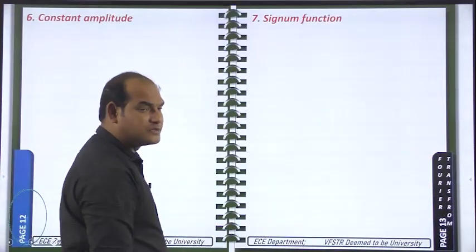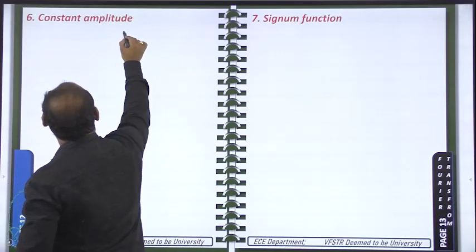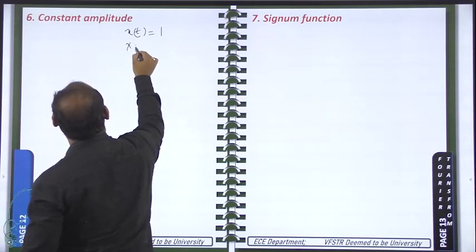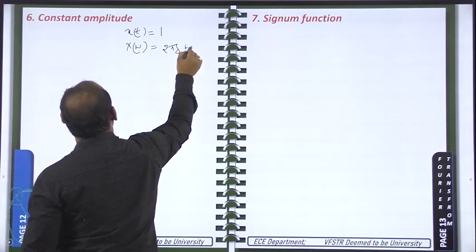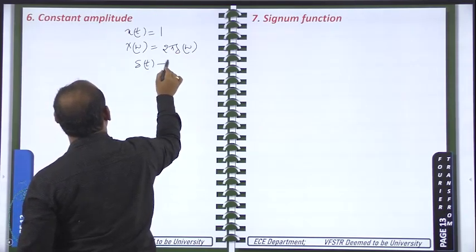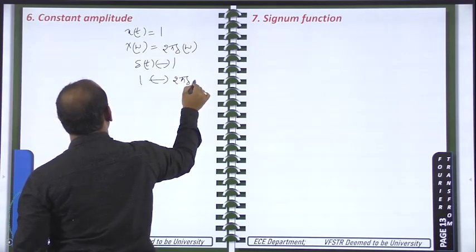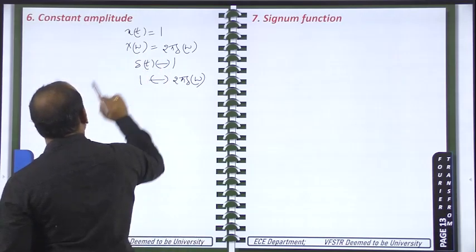Now constant amplitude, that means 1 we have to take. So for example I have taken x of t is equal to 1. We should have the Fourier transform for this one, that is 2 pi into del of omega. So already I have given previously del of t is having the Fourier transform is 1. So 1 is having the Fourier transform is 2 pi into del of omega. Okay, so inverse I will prove here.